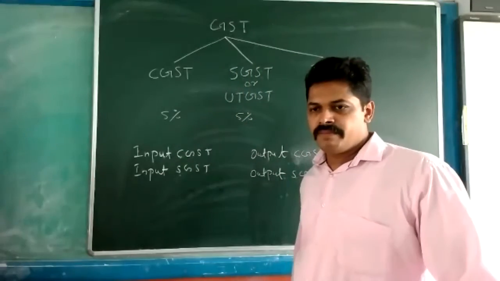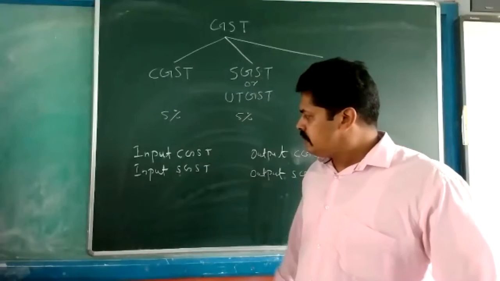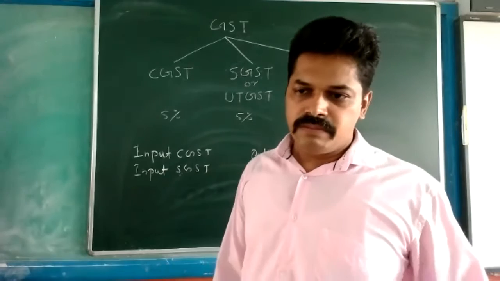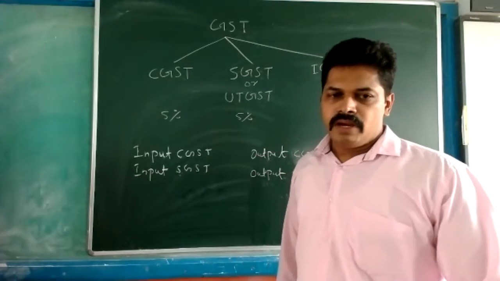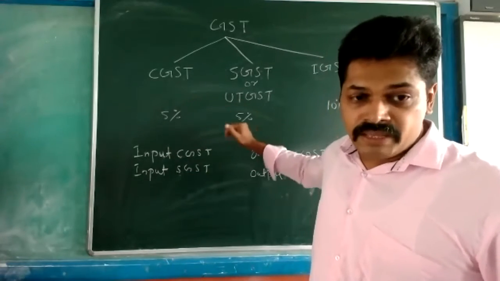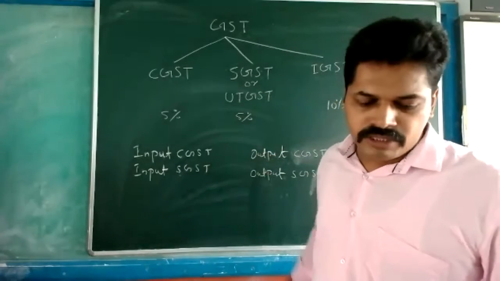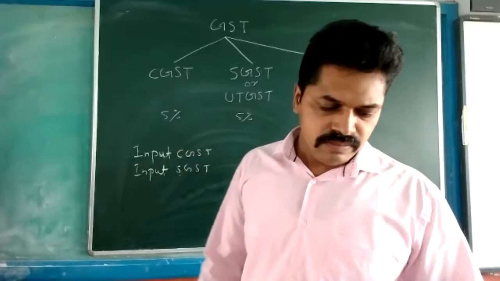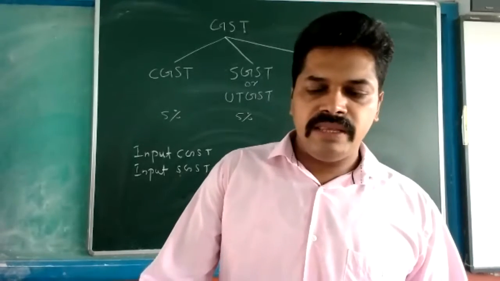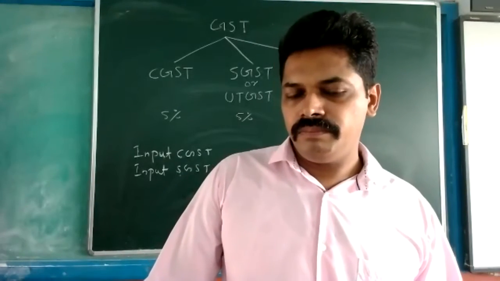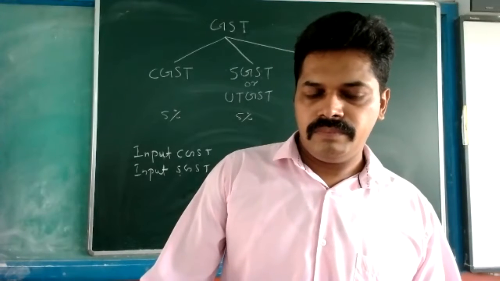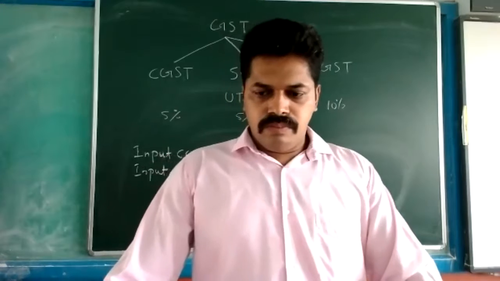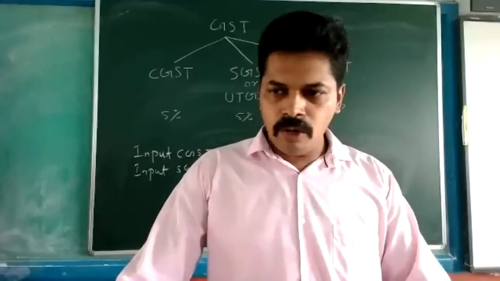Under that Input SGST, there also 45,000. And the total amount comes in the credit column against Mehta Brothers, that is 5,90,000. I hope it is completed.